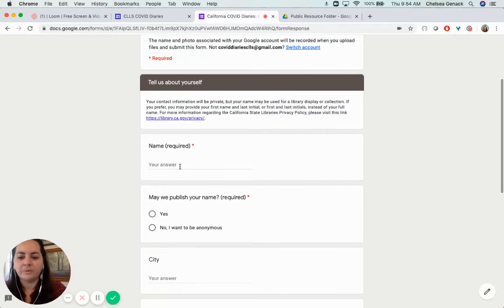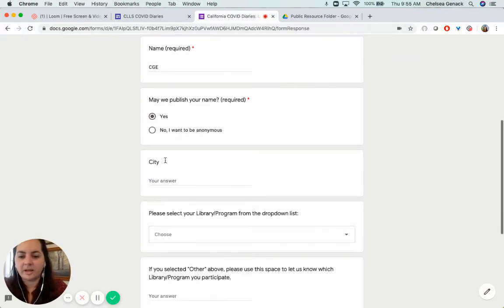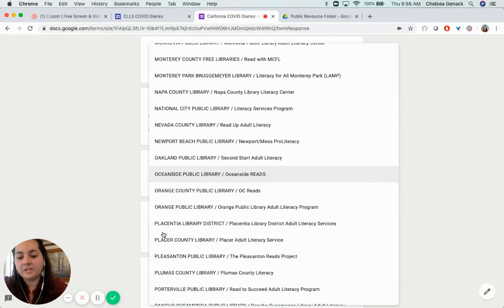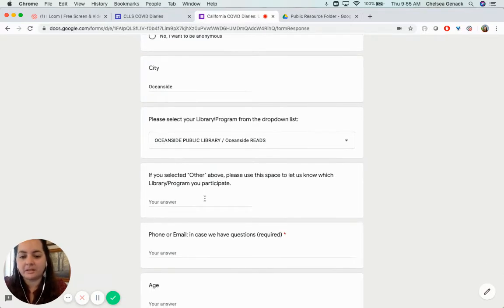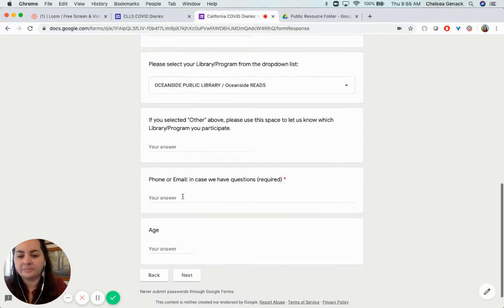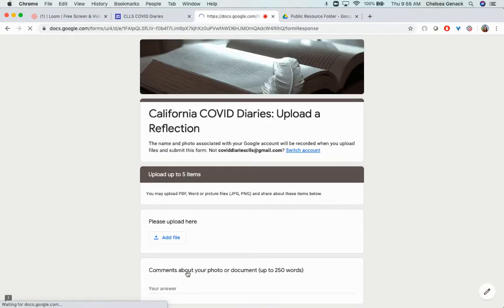Once you move through, you fill it out as you feel comfortable. I'm going to use my initials right now as a sample. And what I would really encourage is that you give us as much information as you're comfortable. It helps us to create the most complete record, but only what you're comfortable sharing. This is my work phone number. And I'm going to click next.